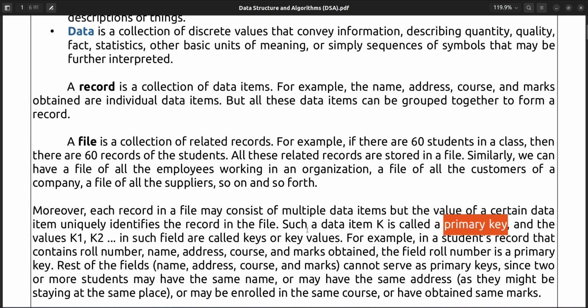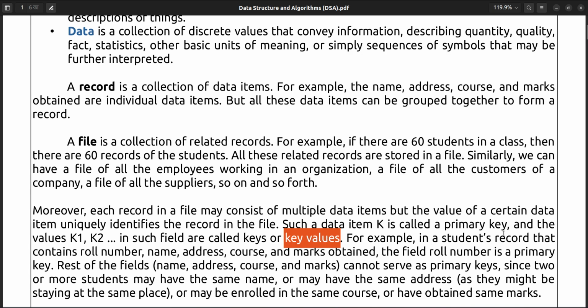Suppose so many records are there in your file, you have 100 students or 1 lakh students. How will you uniquely identify those records? You have to uniquely identify each record. So how will you do that? Using a primary key, and the values K1, K2 in such fields are called keys or key values.